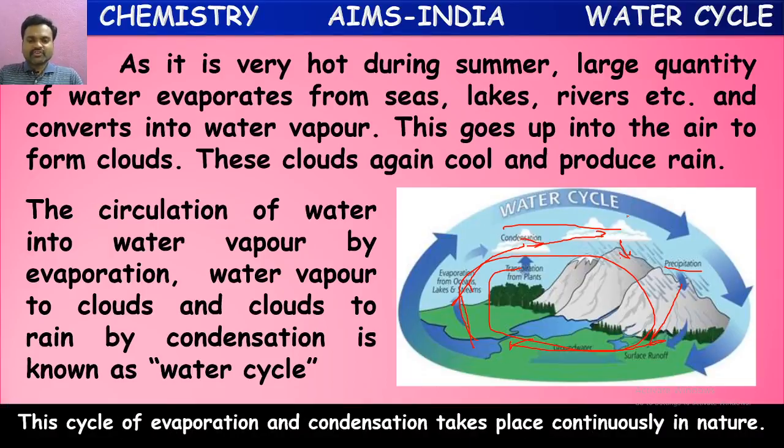This cycle of evaporation and condensation takes place continuously in nature. Yes, this won't be stopped. It will be continuously occurring. Once it is evaporated, it won't stop in the form of clouds there. These clouds again start converting into rain. This rainwater reaches streams again and finally oceans. It won't stay in the oceans continuously; it will be evaporated from there. So it happens continuously in the universe.